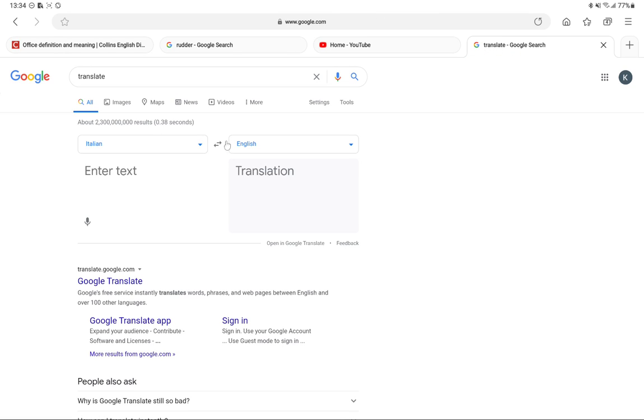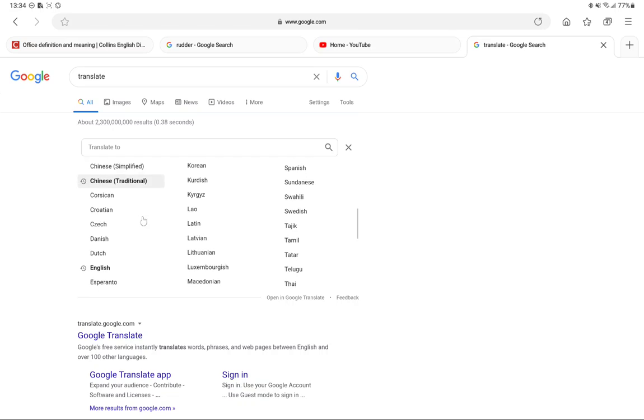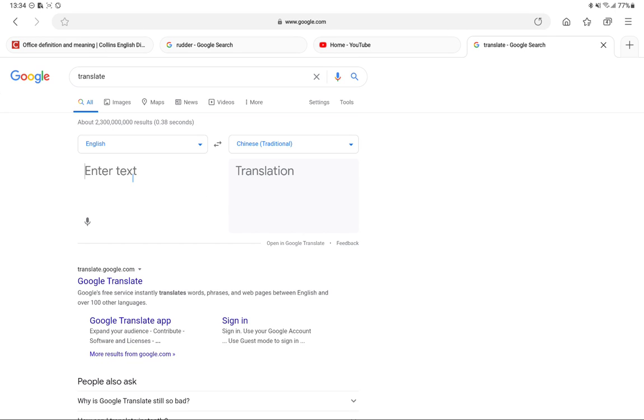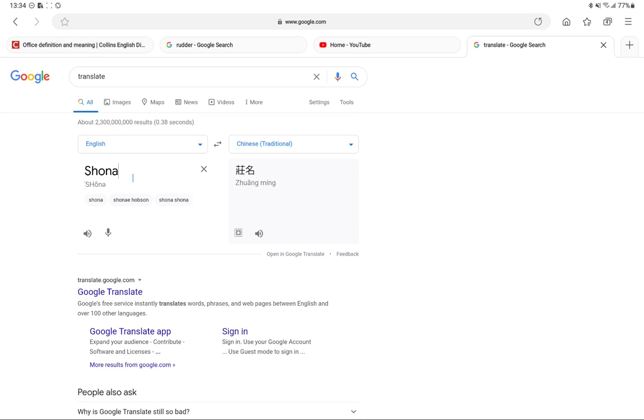Shona. It's a girl's name, I'm guessing.